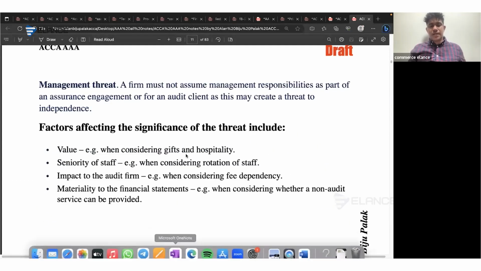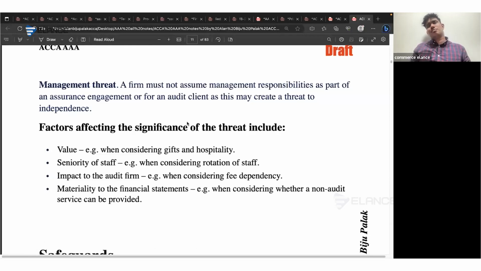And when it comes to the management threat, consider the going concern. We know that it's the responsibility of the management to undertake the going concern evaluation. The auditor is not required to carry out the going concern assessment of the company. It is the responsibility of the management.